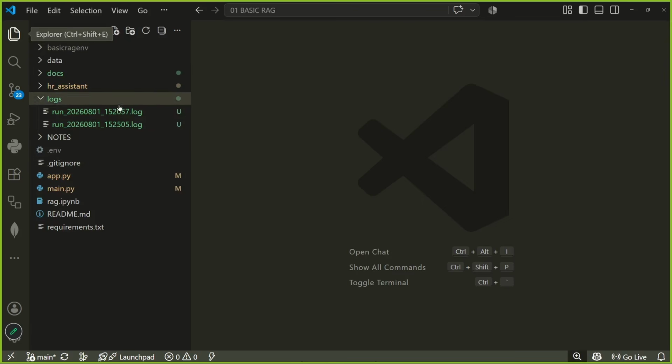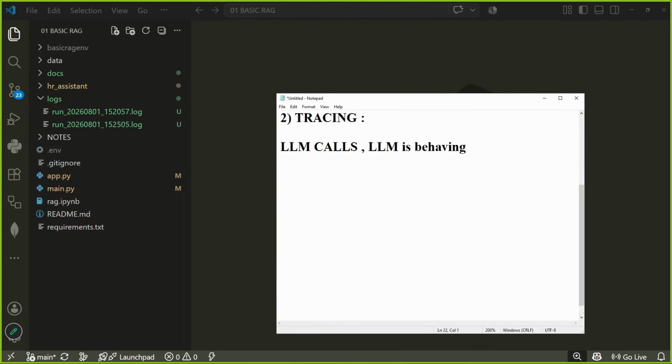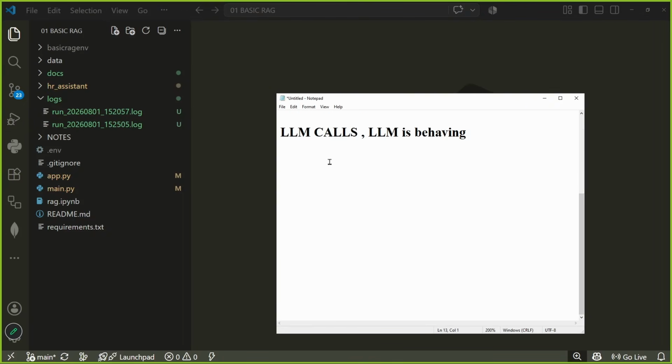Now let me tell you a drawback. Whatever we have done, let me tell you the drawback of this development. Currently, the logs are coming one after other, which is fine. We don't mind, and that is how we have programmed. First log, second log, third log, because we are running the application so many times.